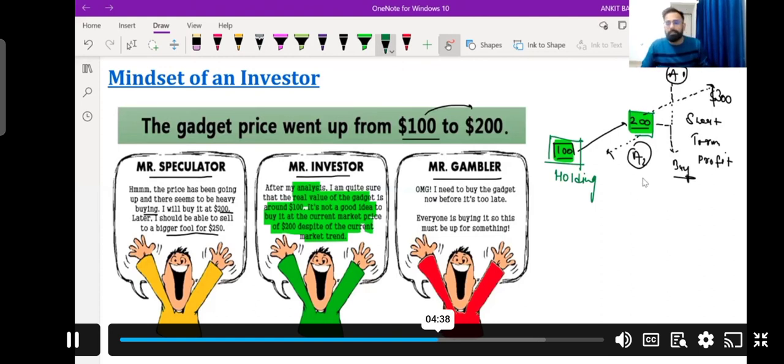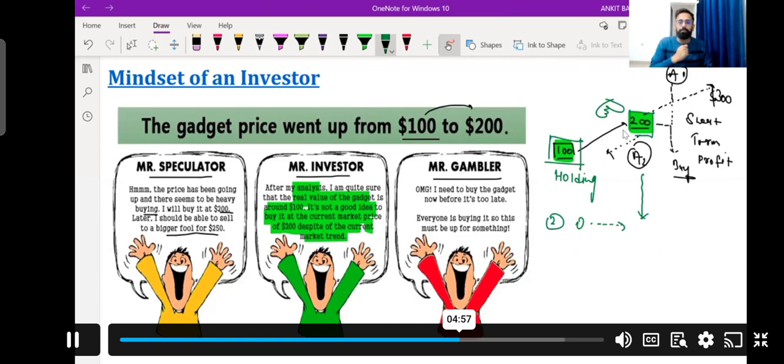And let's suppose the investor has not purchased any stock, right? The second assumption is that he is not holding any stock. So what will the investor do? He will analyze whether the $200 price is the correct price or not, right? Why am I saying that he will analyze whether the $200 price is correct or not?